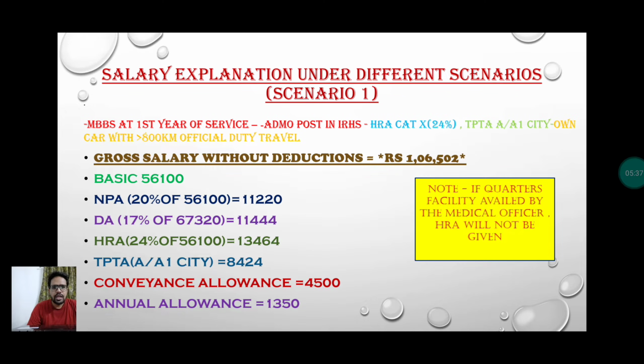At MBBS level, you join the service and you are in your first year of service, and your post is ADMO, and you belong to HRA category X, that is 24% of the basic pay. For transport allowance, you are living in an A1 city, which are the 9 cities we told in our earlier slides. For the convenience allowance, you're traveling with your own car with more than 800 kilometers of official duty travel. Your salary without deduction will be rupees 1,06,502.